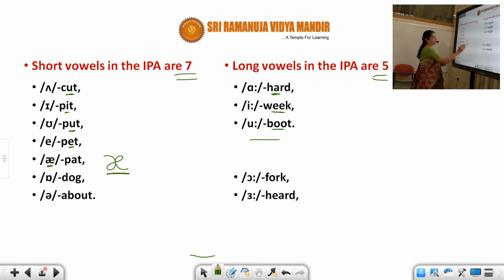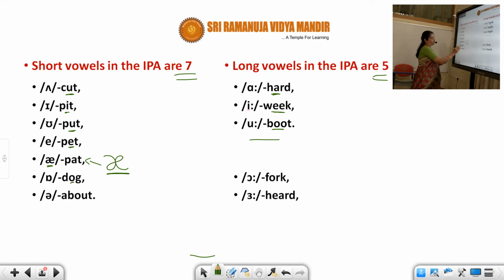This is pat. You don't say part, you don't say pate, but you say pat. So it's a combination of a and e. So just like Telugu, we have a, e, u, but no long a.